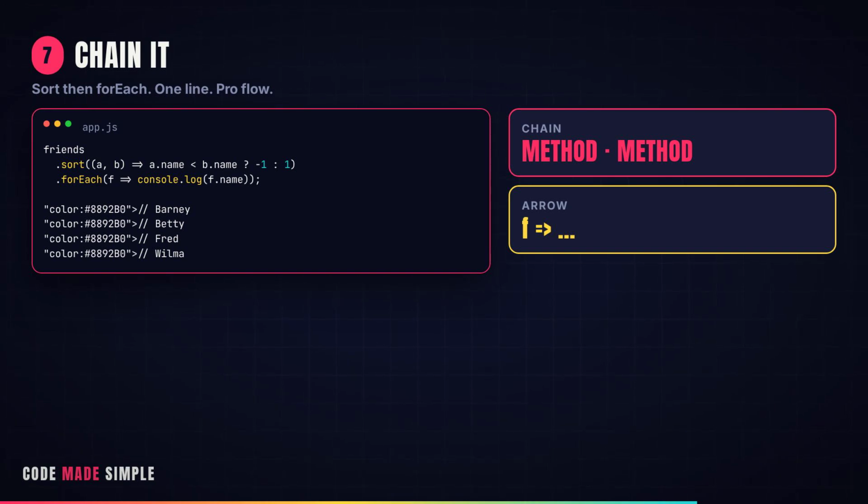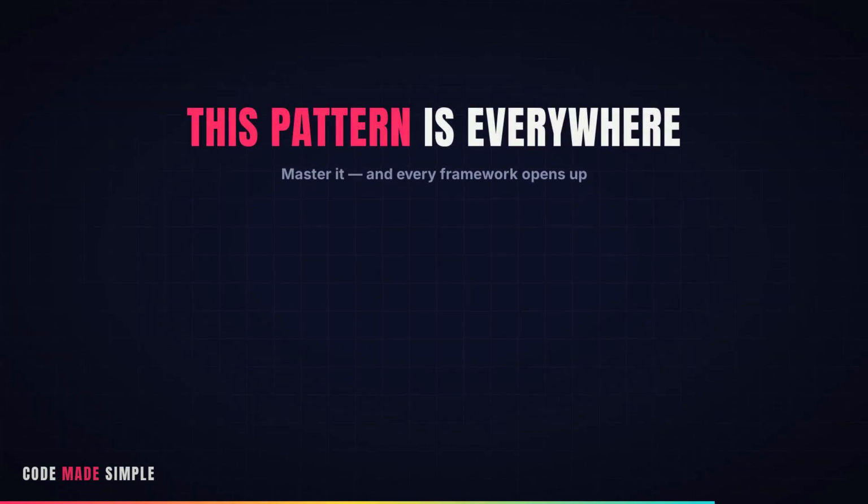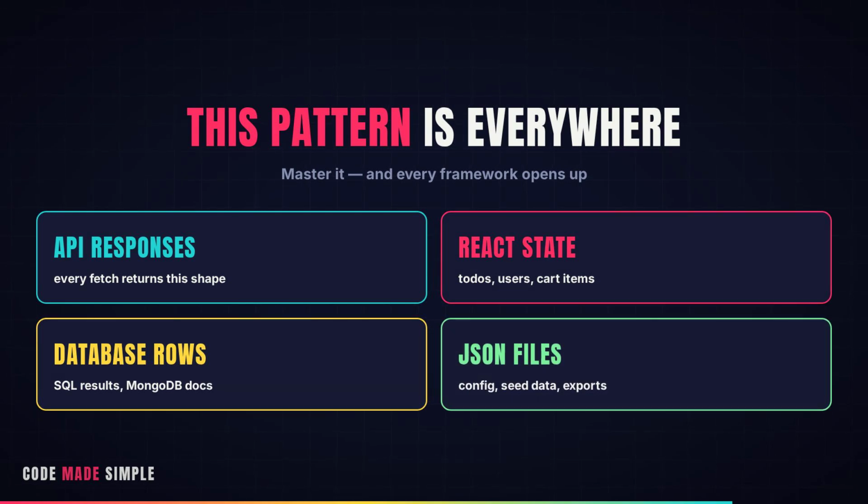This is how pros write JavaScript. This one pattern is everywhere. API responses, React state, database rows. Master arrays of objects, and you can build any app.